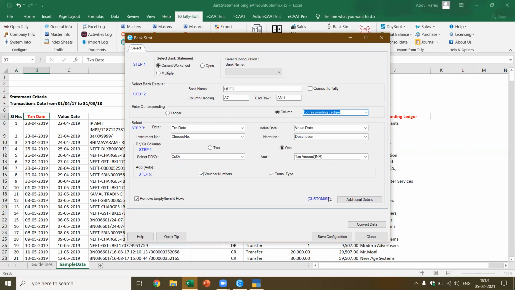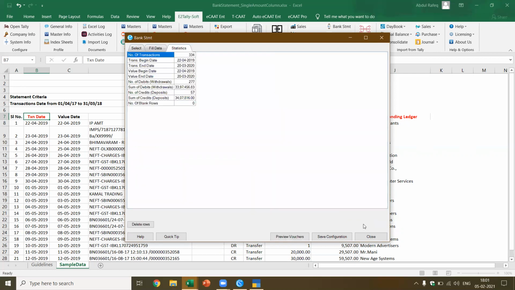Okay. Now I've got this convert data. Now see the magic happening. Now it reads the number of transactions. It converts and gives you the statistics. There are 277 transaction debits and 57 credits. Now I want to preview the vouchers. I say preview vouchers.